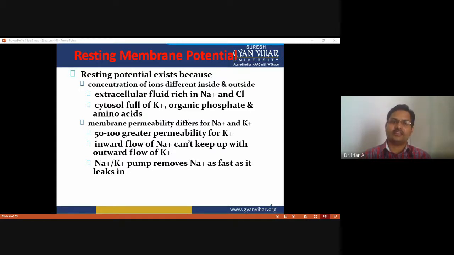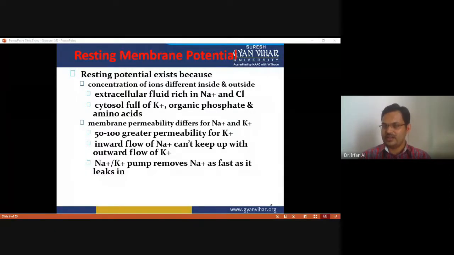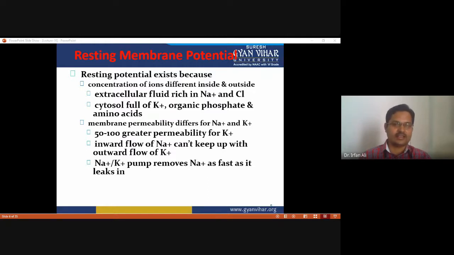The point is that the inward flow of sodium ions can't keep up with the outward flow of potassium ions, because the membrane has a high permeability for potassium, not sodium, since the potassium leakage ion channels are high in number compared to the sodium leakage ion channels. So it creates a difference between the charges around the membrane.